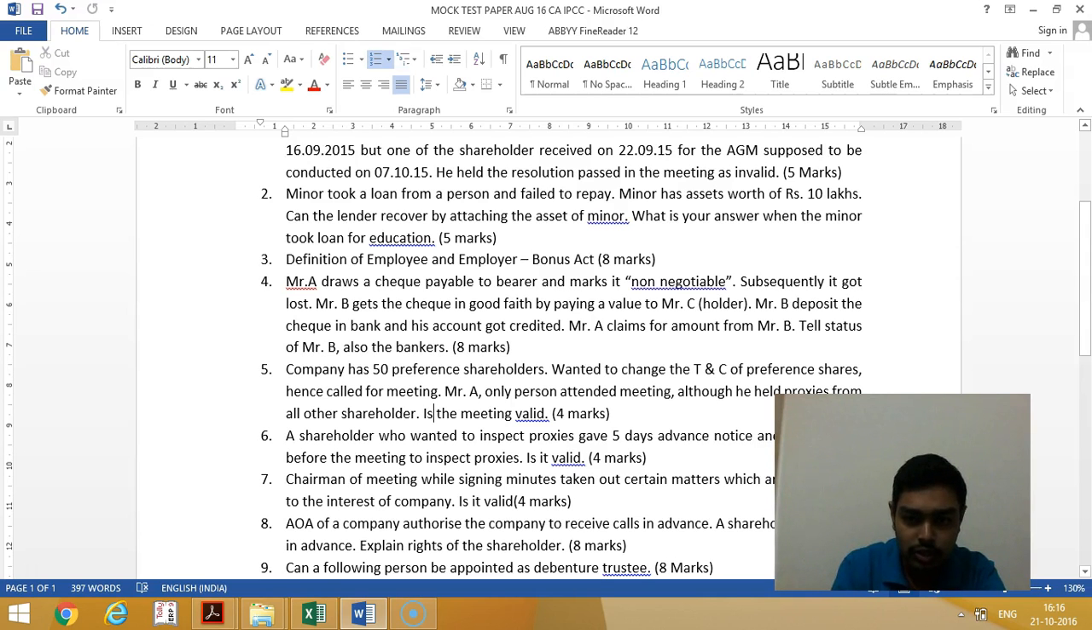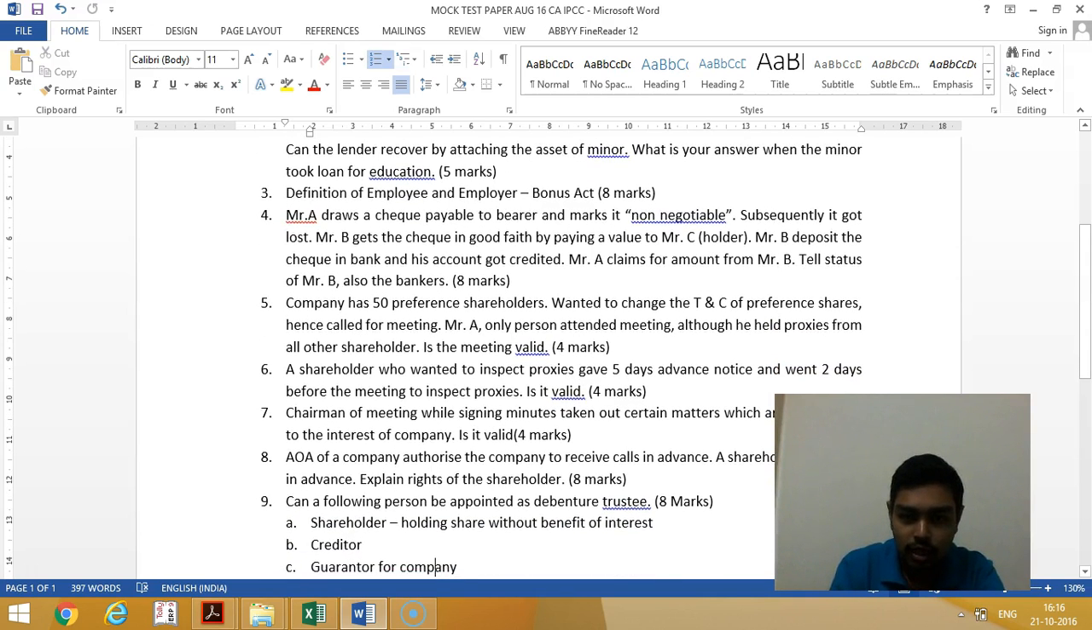Then we'll go to the next question. This is from the Companies Act. See, the company has 50 preference shareholders. They want to change the terms and conditions of the preference shares. They called a preference shareholders meeting. Mr. A was the only person who attended the meeting, although he held all the proxies, that is, 49 proxies. Whether it is valid? No, it is not valid.